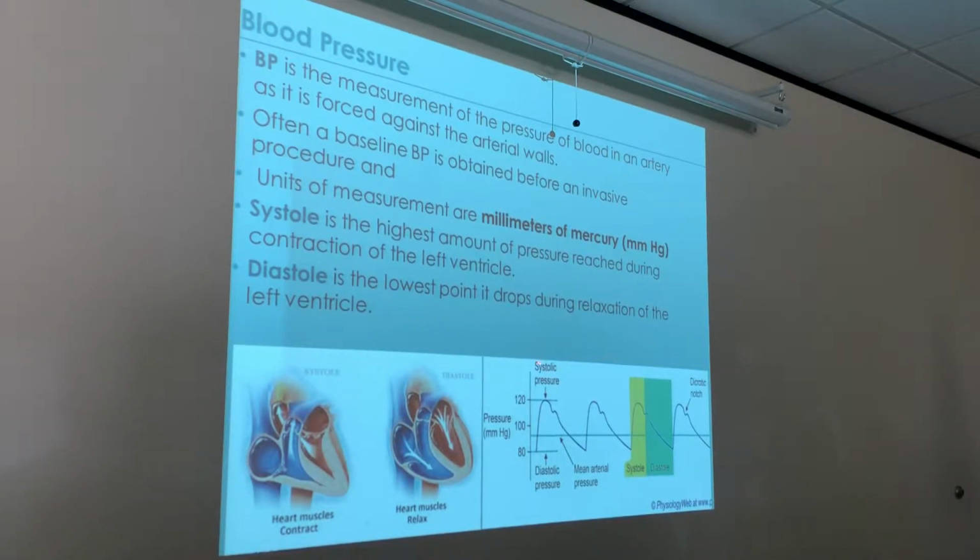Okay? So that's going to be your systolic pressure, and then it's going to be your diastolic pressure, which again, is the lowest point. All right. So when we think about systole and diastole, you see right here, even though it's still going down some, that's still considered systole. It's still doing contraction. All right. This little notch right here, that's called the dicrotic notch, and that's where it's going to switch from contraction to relaxation right there. Okay. And that little switch is why you get that little hump on your spectrum. Okay. That's called the dicrotic notch.